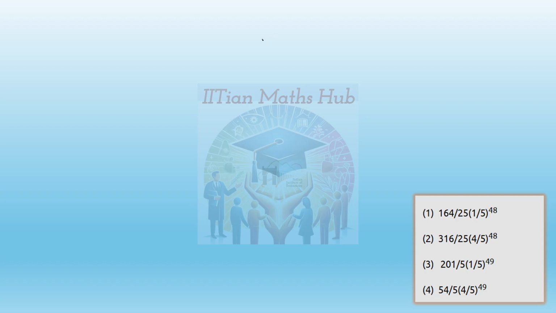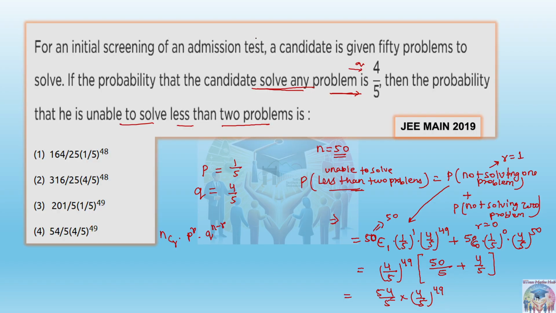Of course, you have to write all these terms. But rather, if you try with this, like 50C48, suppose, into 1 by 5 whole to the power 48 into 5 by 6 whole to the power 2, will it work? 1 by 6, this will also be 50 into 49 divided by 48, and 1 by 5 whole to the power 48 into 4 by 5, sorry, not 5 by 6, 4 by 5. So 4 by 5 whole to the power 2, I think it will work, right? The same answer you will be getting.